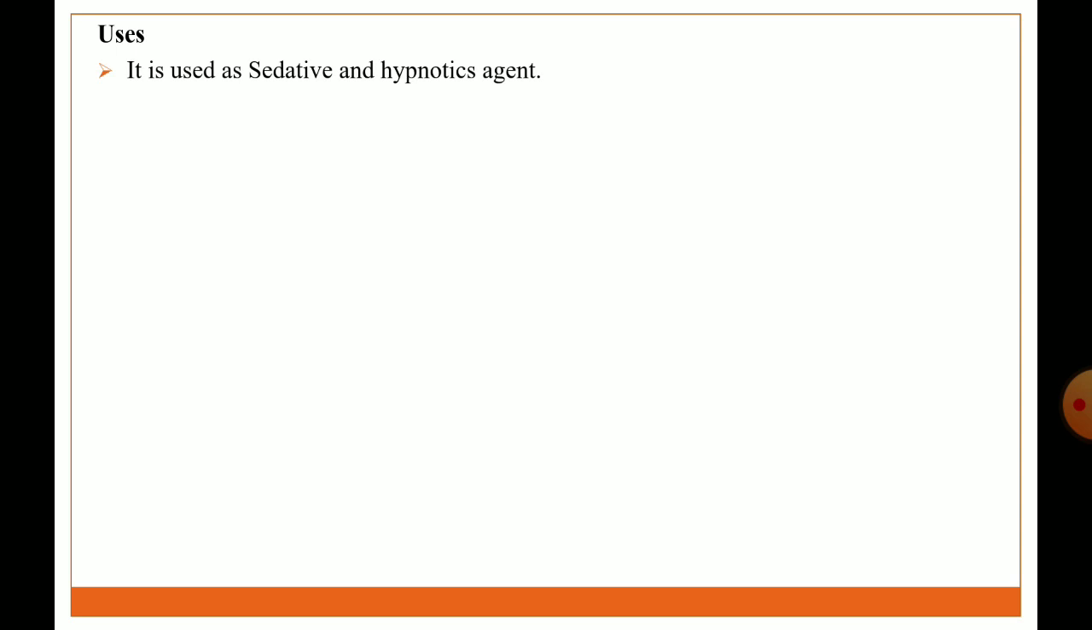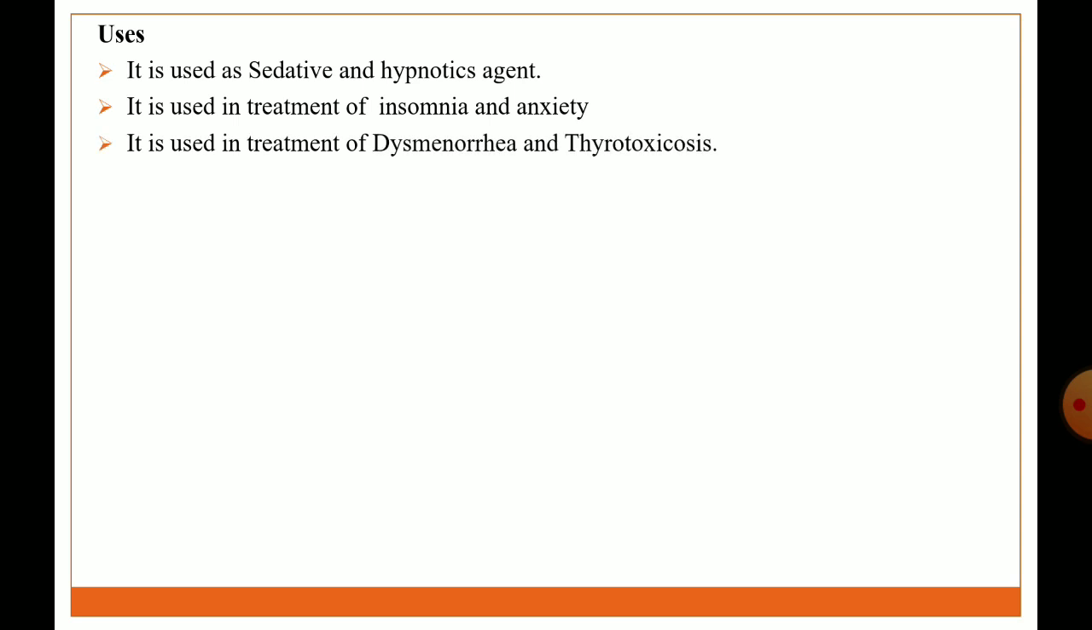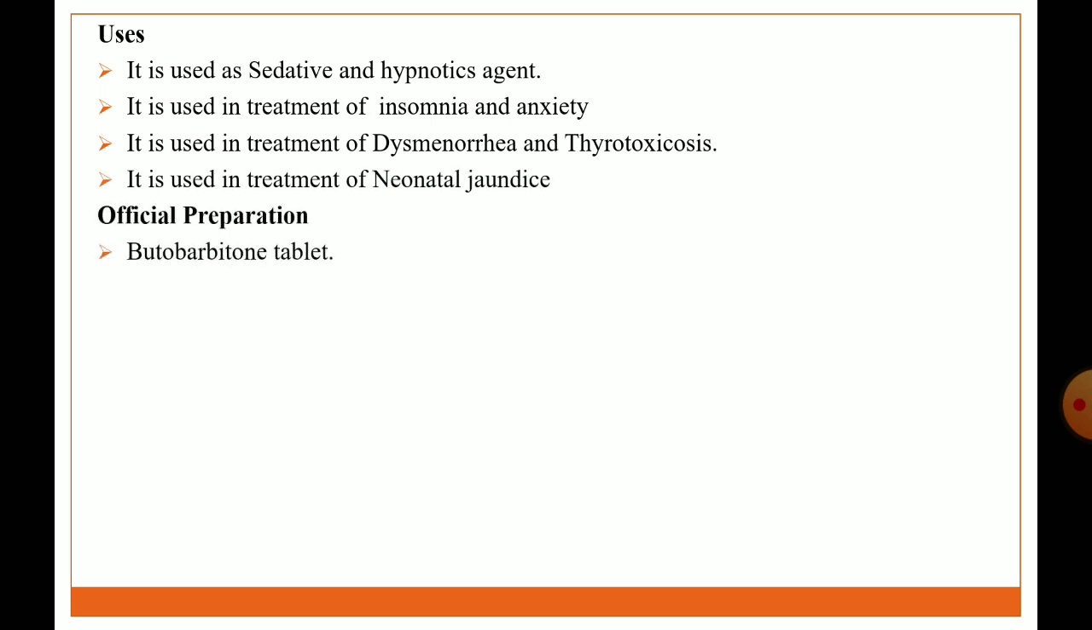Uses: it is used as a sedative hypnotic agent. It is used in treatment of insomnia and anxiety, dysmenorrhea and thyrotoxicosis, and neonatal jaundice. Official preparation: butobarbital tablet. Brand names: Neonal, Soneryl.